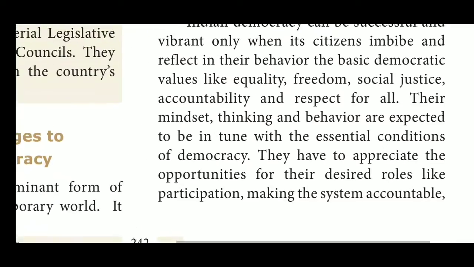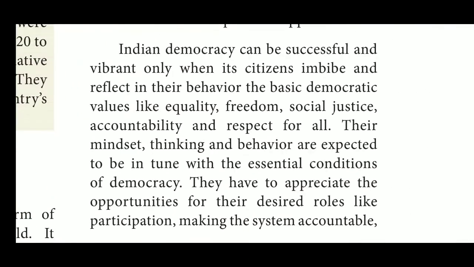Their mindset, thinking and behavior are expected to be in tune with the essential conditions of democracy. They have to appreciate the opportunity for their desired roles like participation, making the system accountable, fulfilling obligations and playing proactive roles to actualize the goals of democracy.